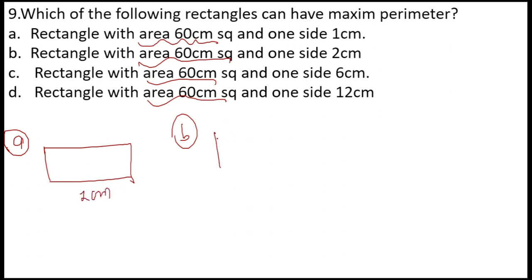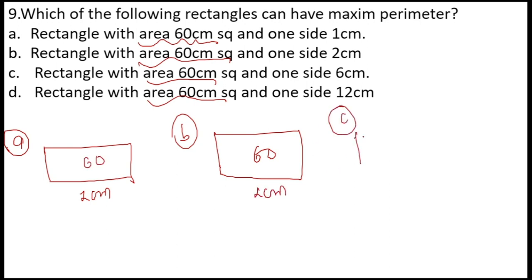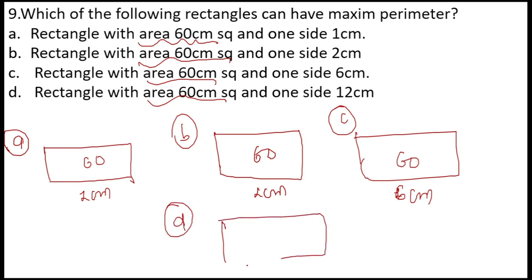In case of the second option, again the area is fixed, which is 60, but the side is 2 centimeter. In case of option number C, the rectangle of 60 area again has a different side of 6 centimeter. Please try to understand that I am not able to draw the accurate diagram of the same size. I am just giving you an idea of what the question is actually talking about. So here again the area is 60 centimeter square and the side is 12 centimeter.